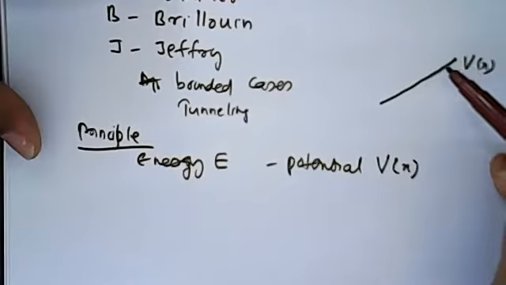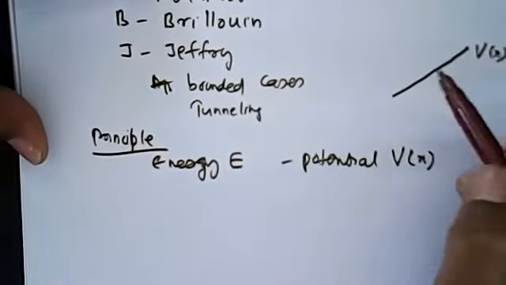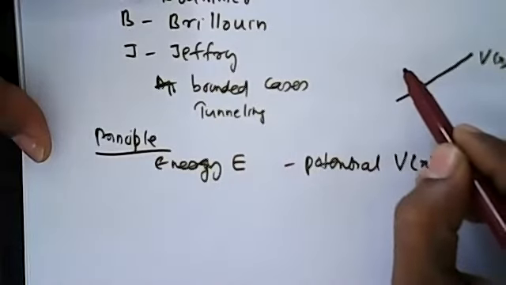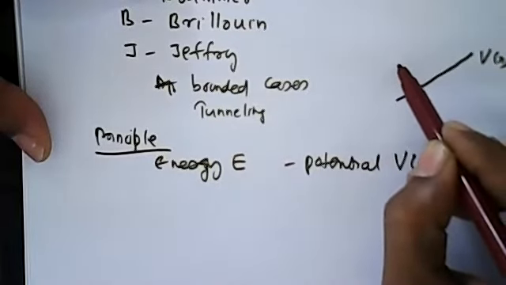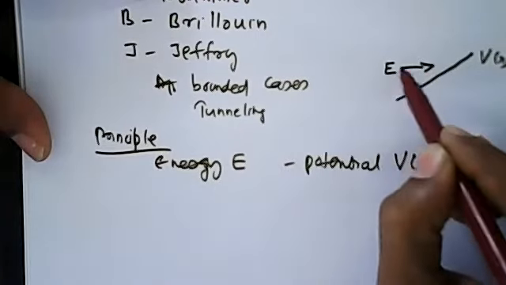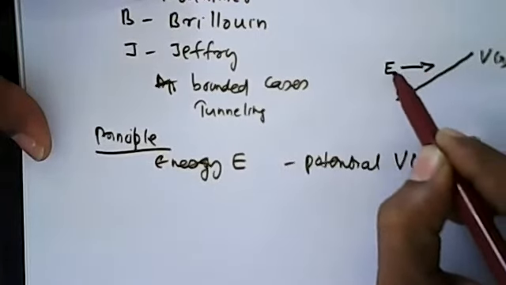And suppose the total energy of the particle is E, at this level. So the particle comes and meets the potential here.